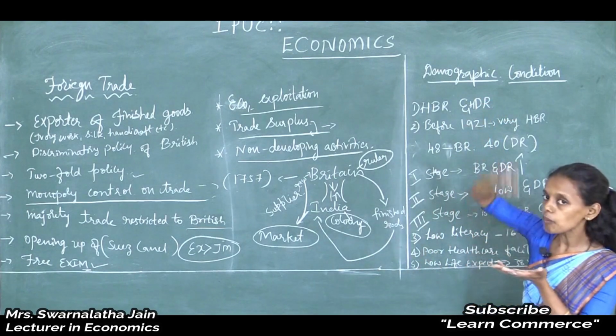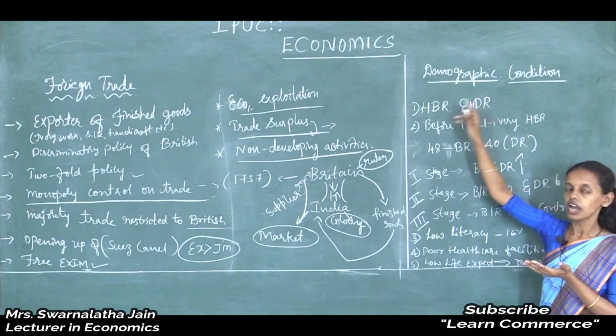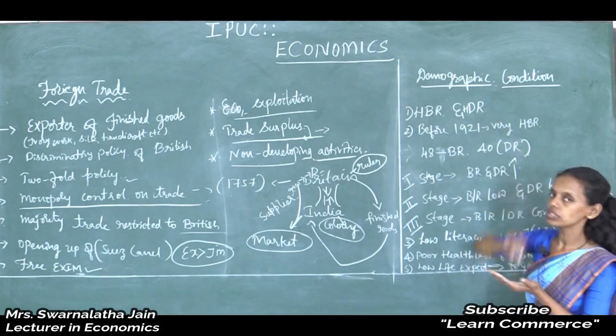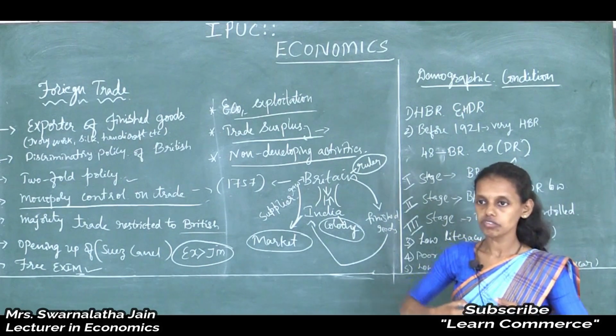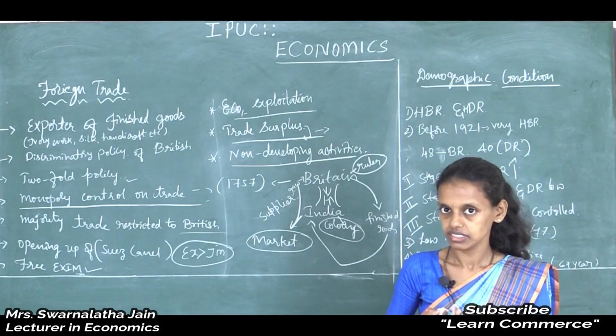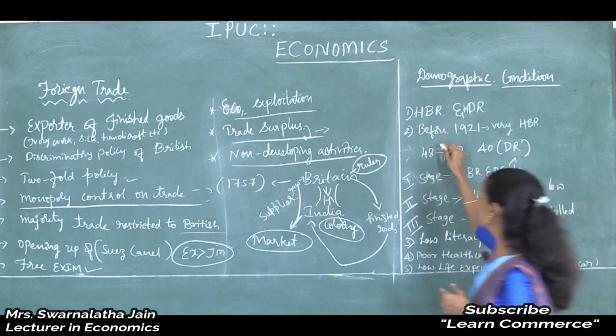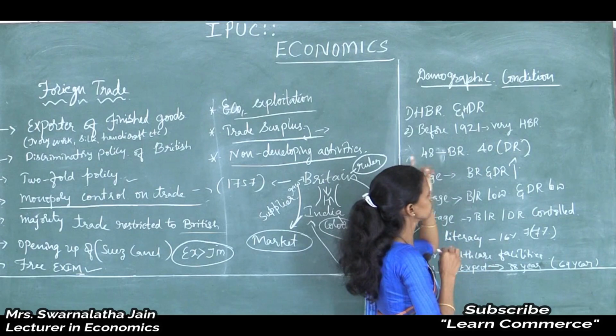It increased the population pressure in India. Due to the population explosion, it led to poverty, unemployment, starvation, and a high birth rate, and a lack of civic consciousness among the people. And before 1921,